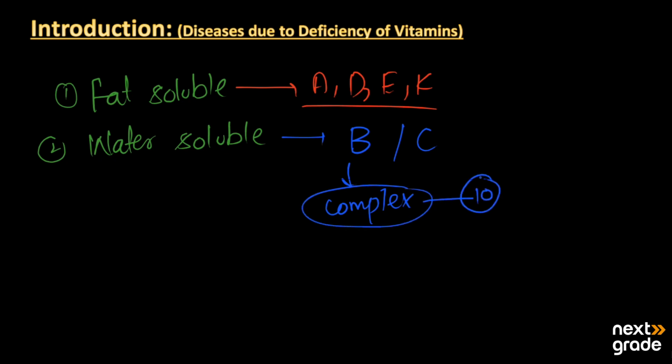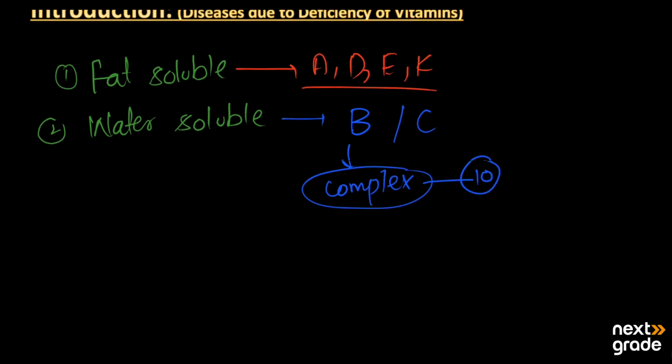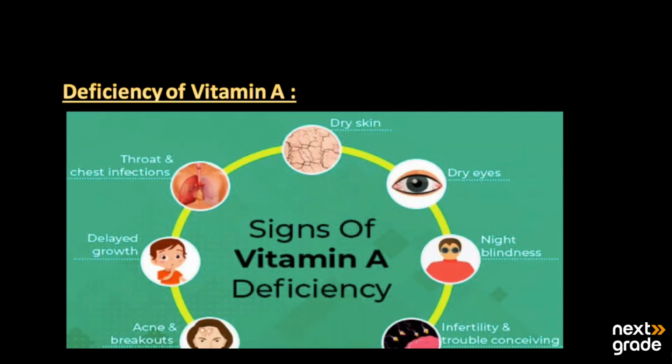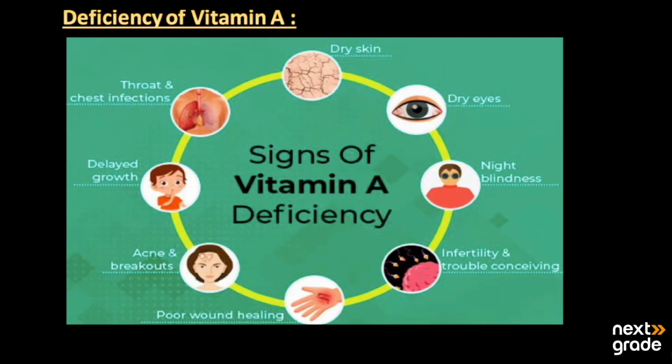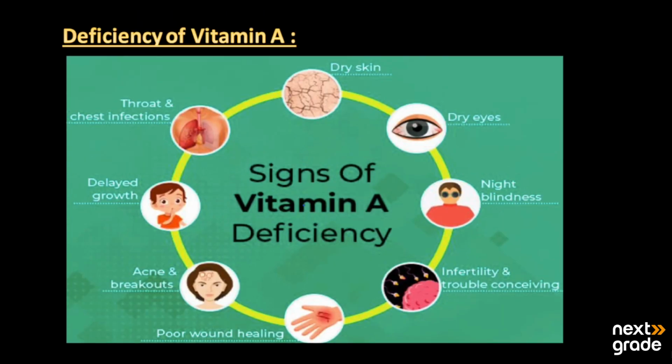So now we have a look at the diseases that may be caused due to the deficiency of these vitamins. We will discuss the diseases one by one. The first one is the deficiency of vitamin A. Here we have all the signs of vitamin A deficiency, that is, what problems may happen to human beings when this vitamin is not in an adequate amount.